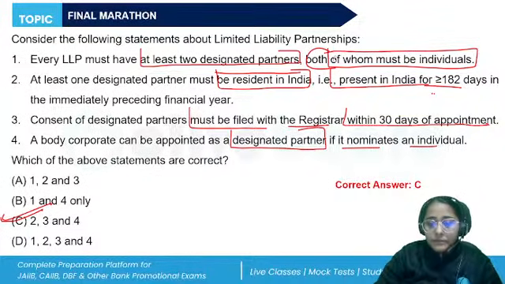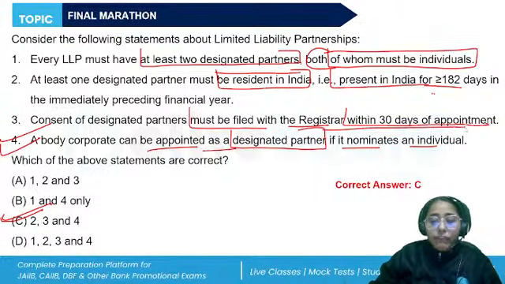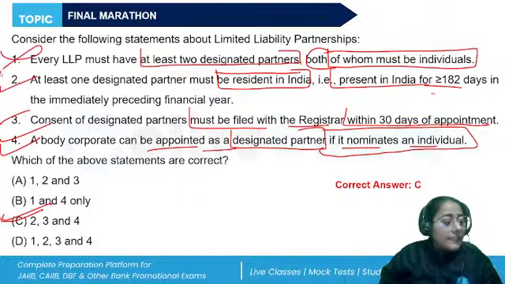In case of the LLP, if the partners are body corporates, or if one or more of the partners are individuals and body corporate, at least two individuals who are partners of such LLP or their nominees of the body corporate will be the designated partner. Okay, so a body corporate can be appointed as a designated partner if it nominates an individual. So 2, 3, and 4 is correct, 1 is incorrect. As it is, 1 and 4 are contradicting, right? So that also you can use for elimination. So the correct answer will be C.